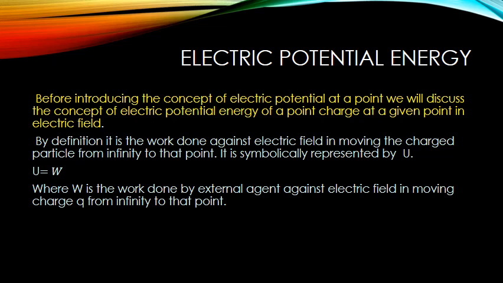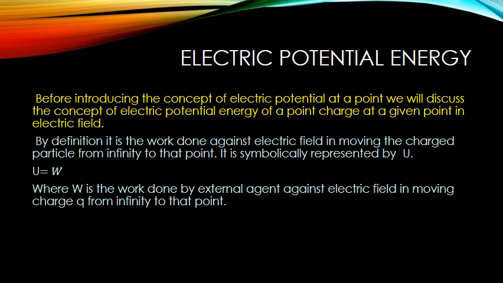When we say work done, we must understand that this work is being done by an external agent. Now, by work done against electric field, we mean that the charged particle is being moved from infinity to the given point by the external agent without acceleration. This is very important and has to be remembered throughout when we discuss the concept of electric potential.